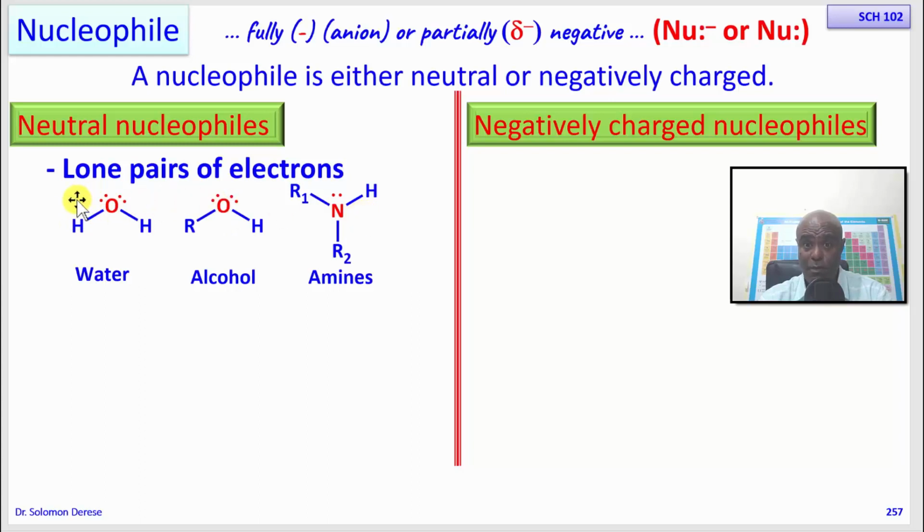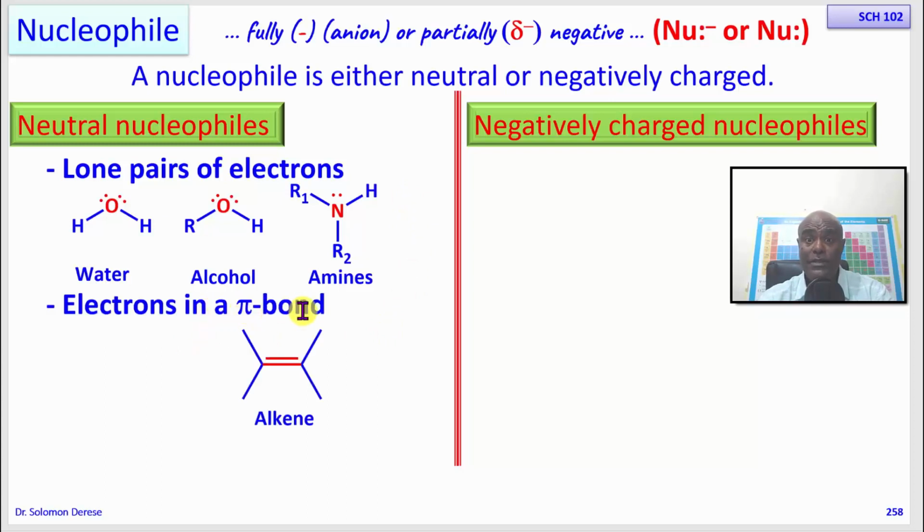Okay, so these are neutral nucleophiles. The reason why they are nucleophiles is not only because the bond is polarized, but they also have lone pairs of electrons which they can donate. So neutral nucleophiles can be those that have lone pairs of electrons that are easily accessible, that can easily be donated to an electrophile. But the other type of neutral nucleophiles are those that do not have lone pairs of electrons, but they have electrons which are accessible. An example of these are electrons in a pi bond.